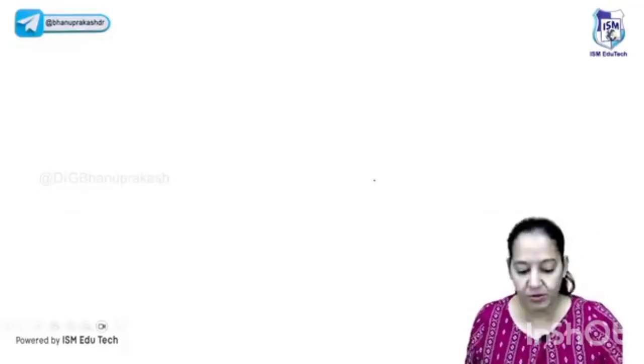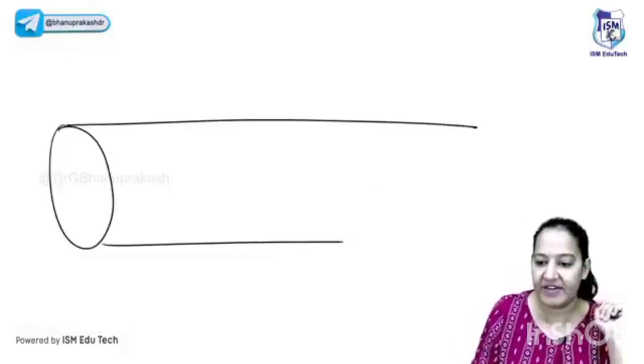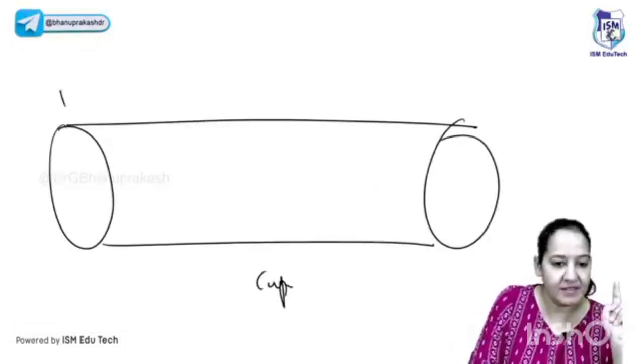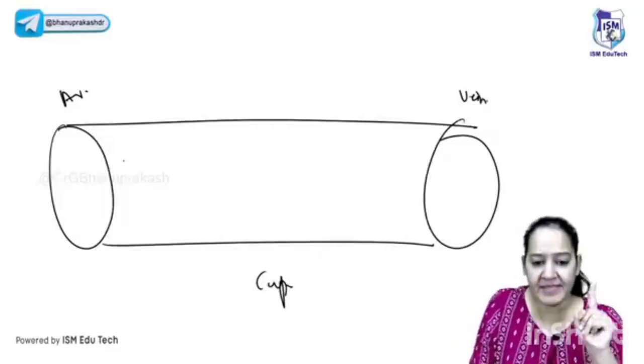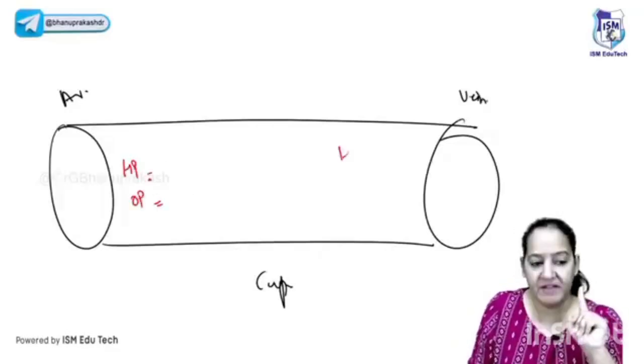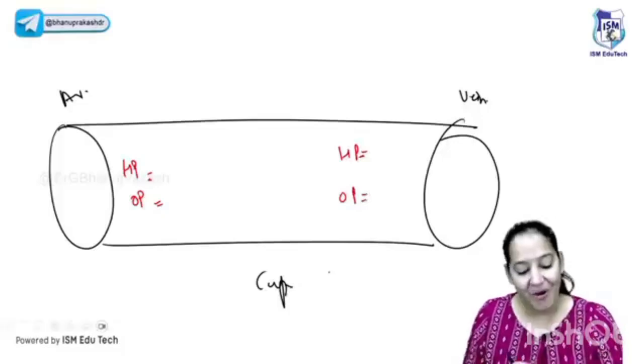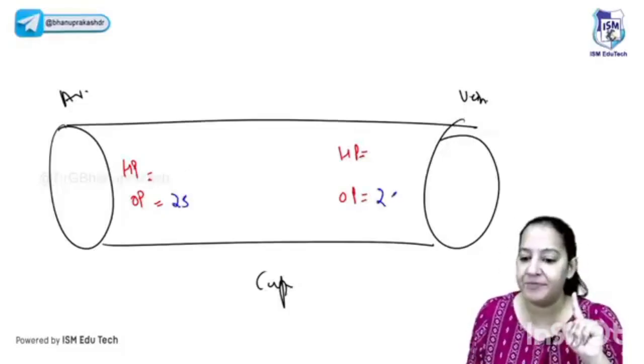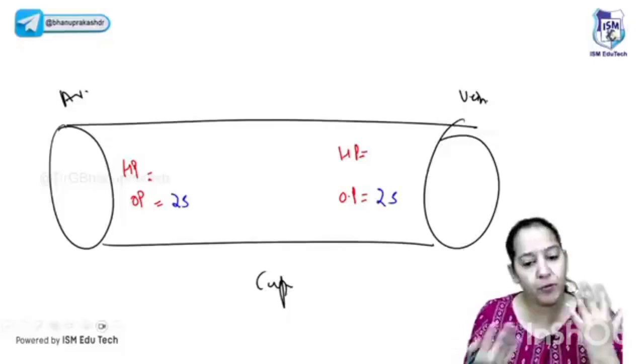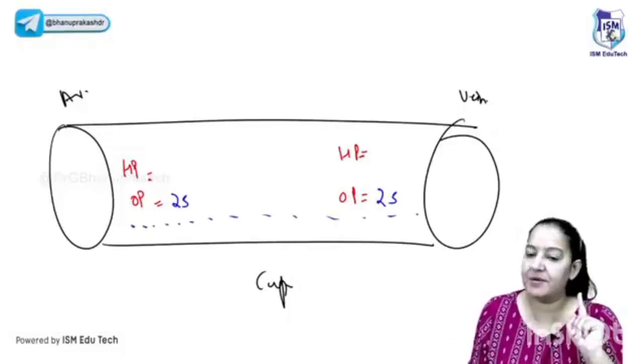Now you can tell me the values of hydrostatic and osmotic pressure at the arterial end and at the venous end. Again, this is a capillary. This is the arterial end. This is the venous end. Osmotic pressure is always the same. It's always 25 mm, throughout. There is no change in that. Protein is the same throughout. Whatever protein is present here, the same protein is present here. That's why it's always 25.